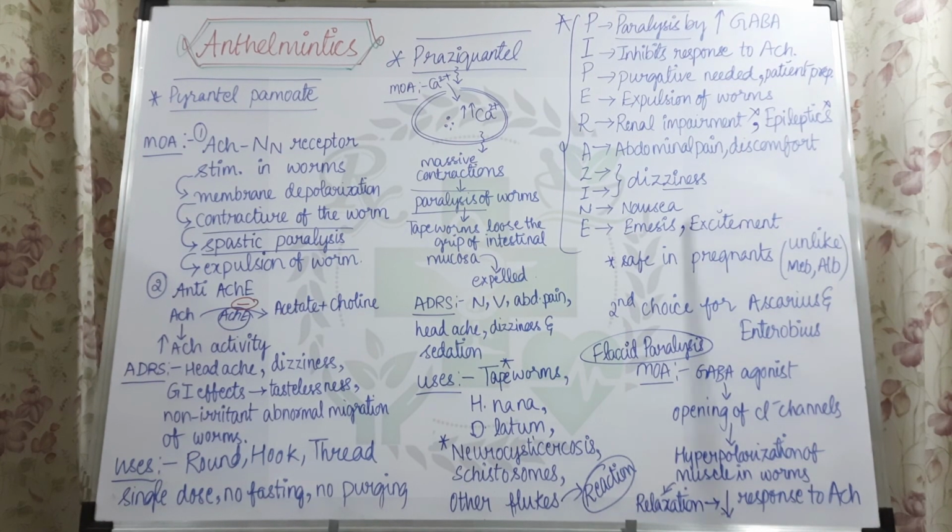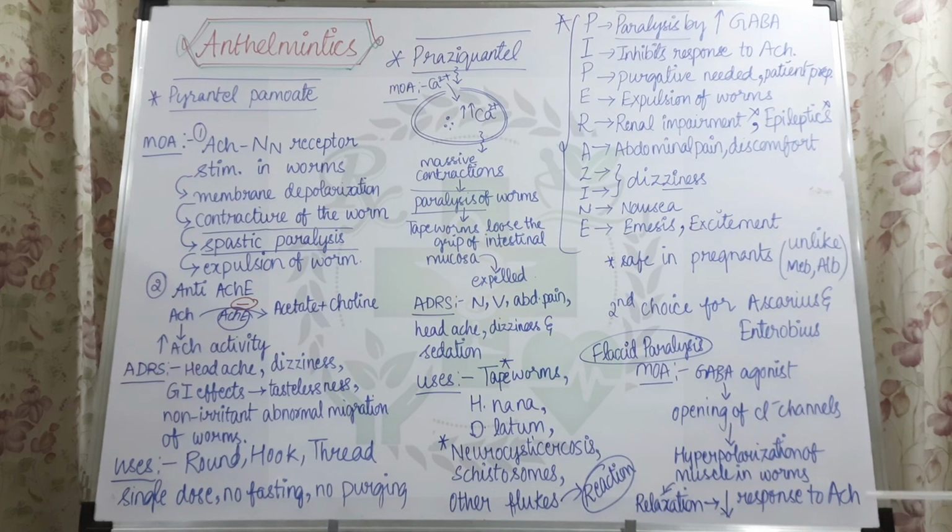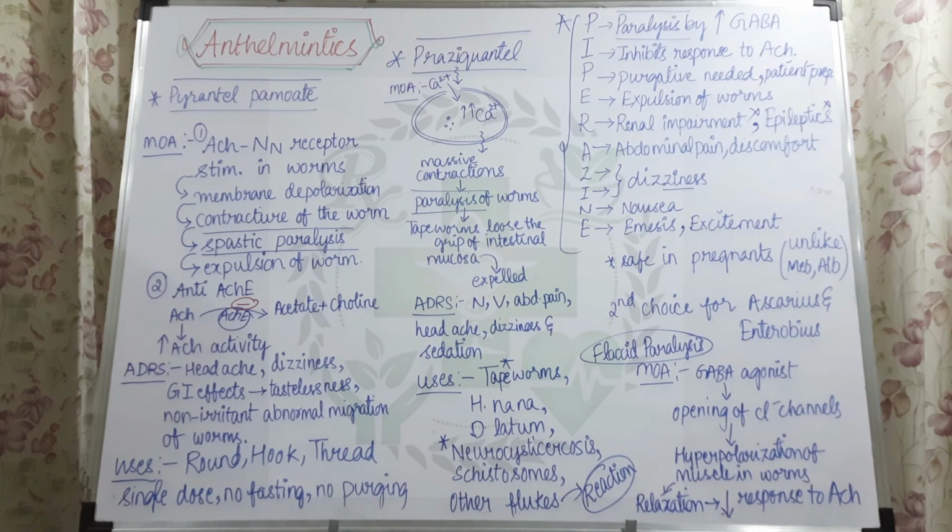Next, it is safe in case of pregnancy. Unlike albendazole and mebendazole, which are contraindicated in pregnancy, piperazine is safe and can be used in pregnancy. And coming to the uses, this is used as a second choice for Ascaris and Enterobius. So this is used in the treatment of Ascaris and Enterobius. So that is about the 3 drugs: pyrantel pamoate, praziquantel and piperazine.